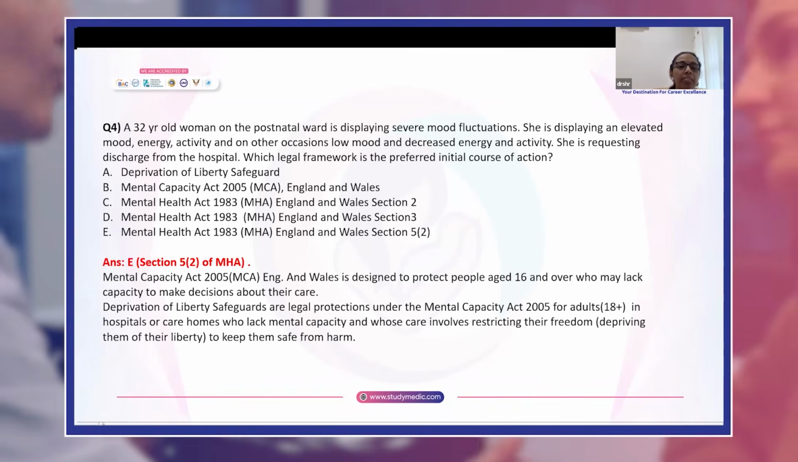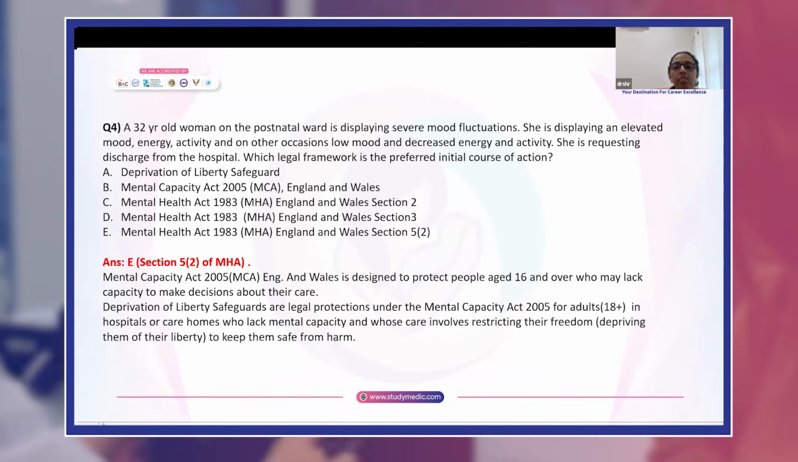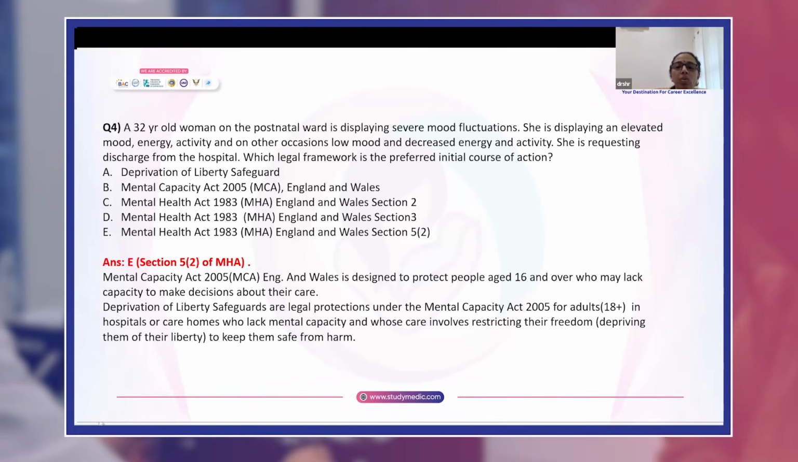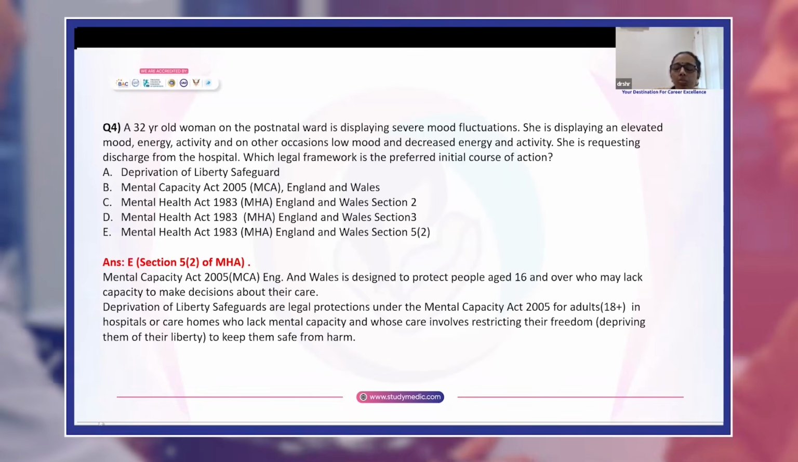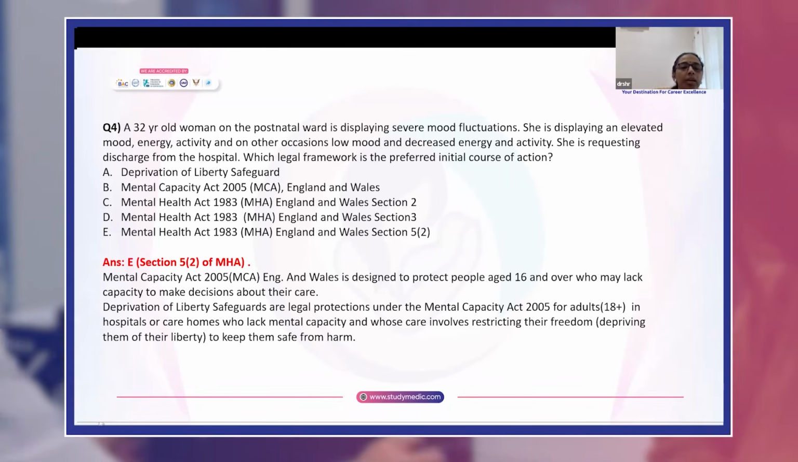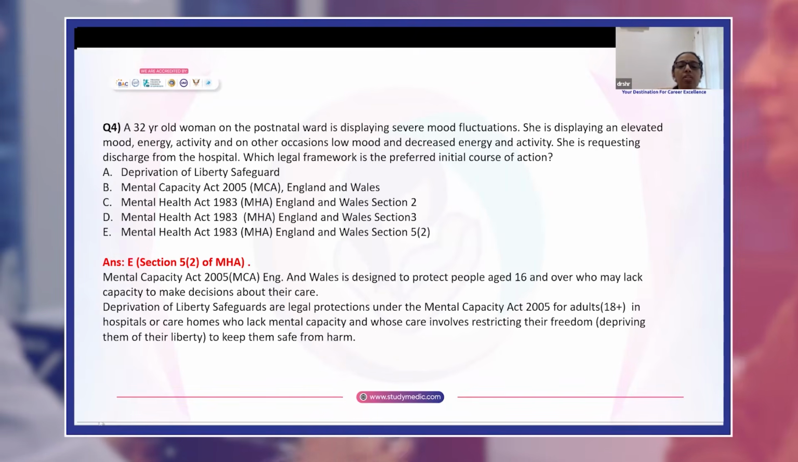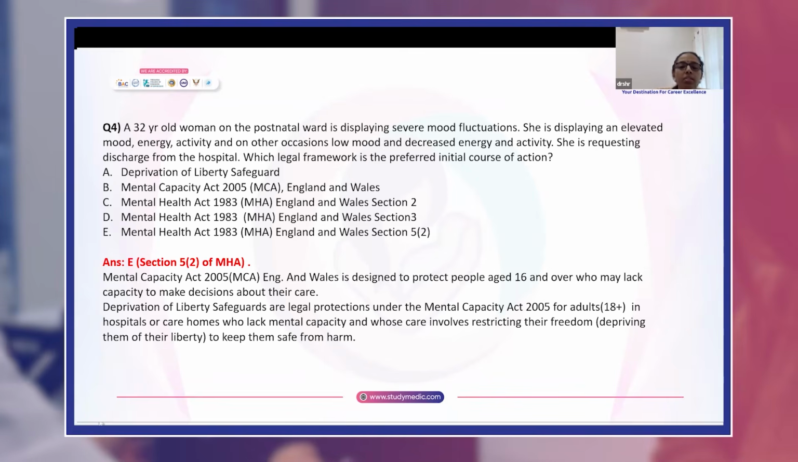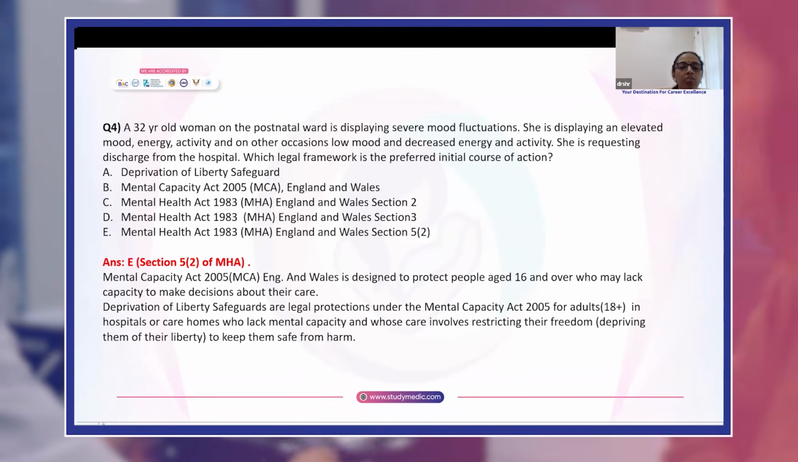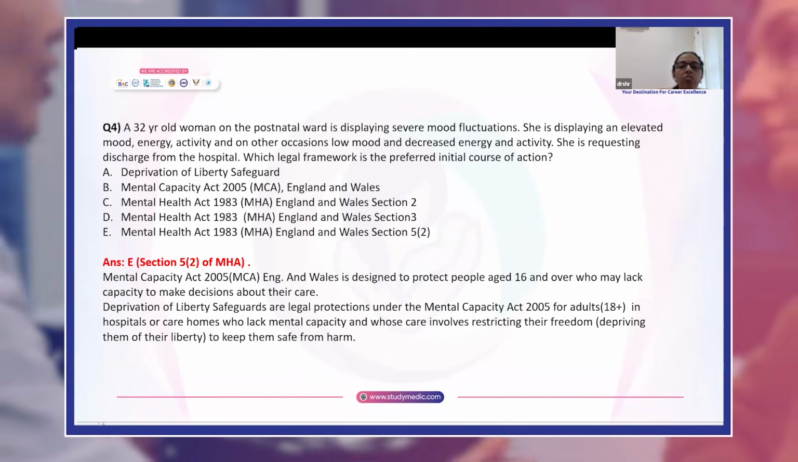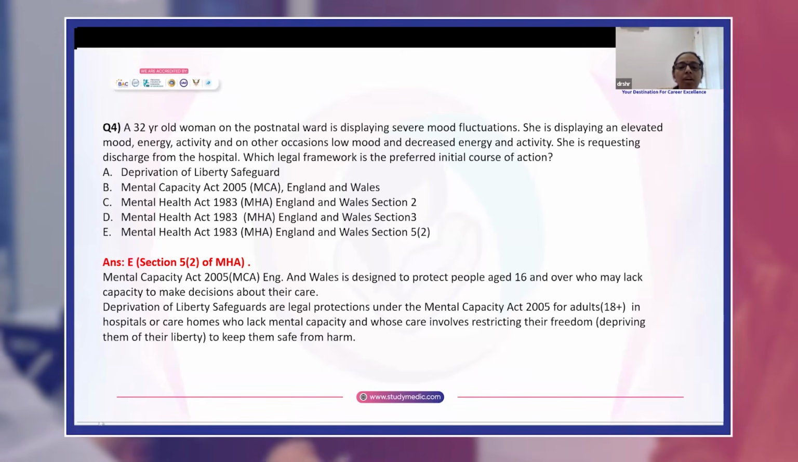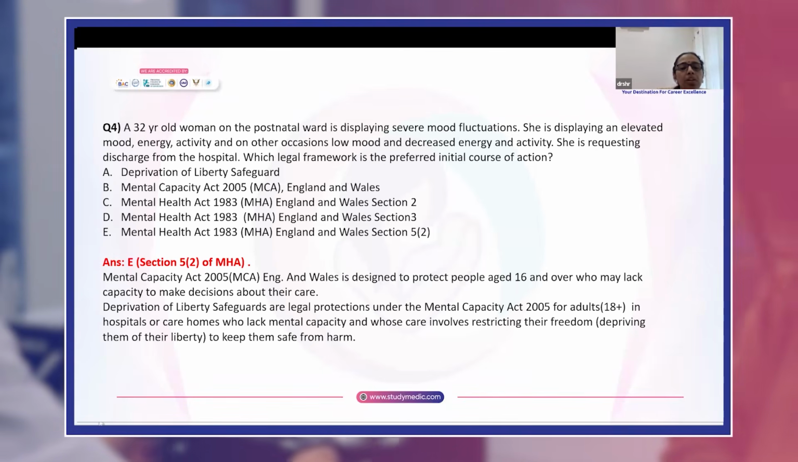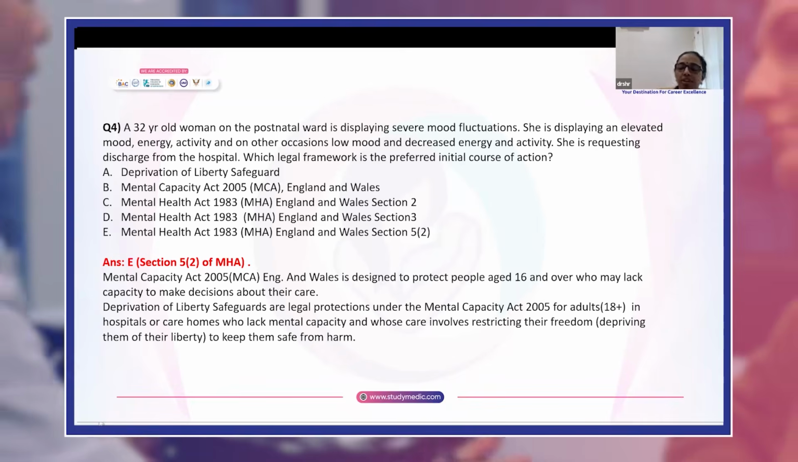The Mental Capacity Act is designed to protect people aged 16 and over who may lack capacity to make decisions about the care. Deprivation of liberty safeguards are legal protections under the Mental Capacity Act for adults 18 plus in hospitals or care homes who lack mental capacity and whose care involves restricting their freedom, depriving them of their liberty to keep them safe from harm.